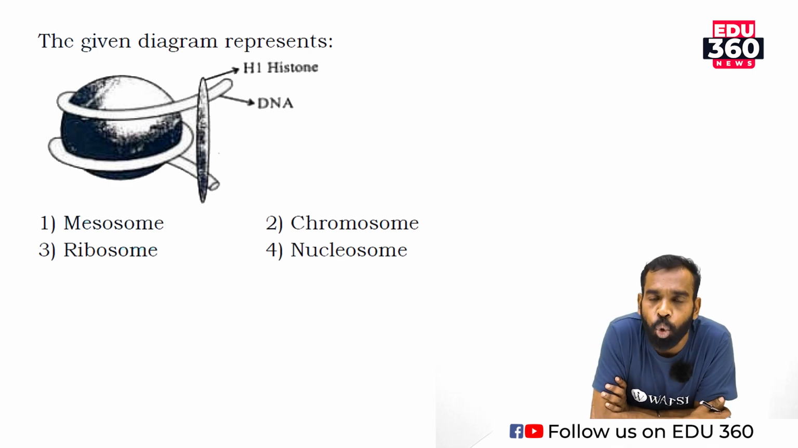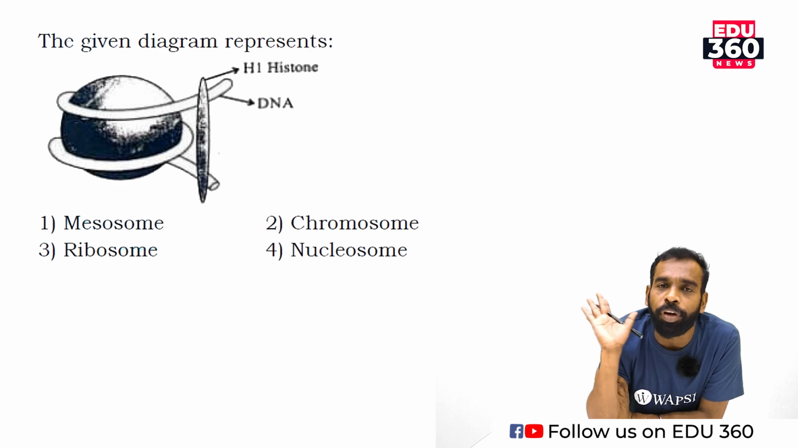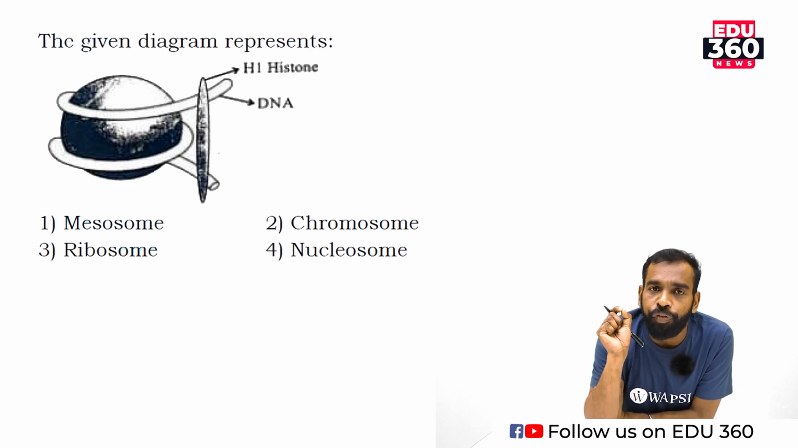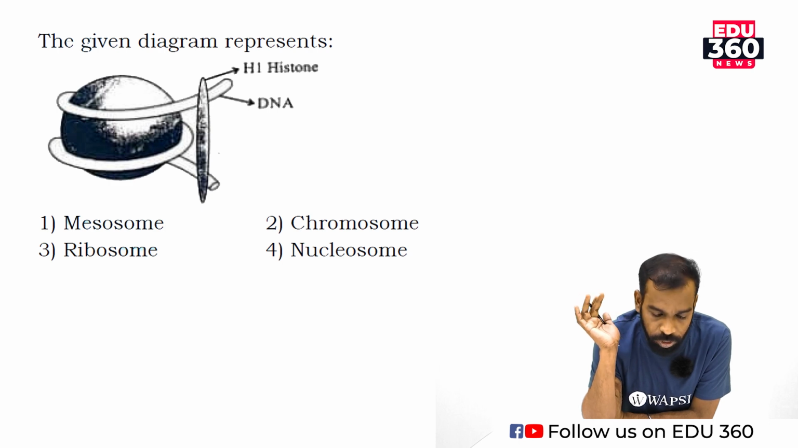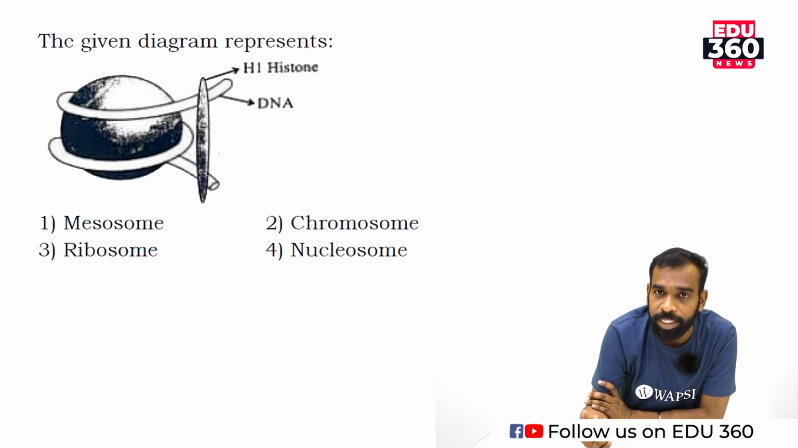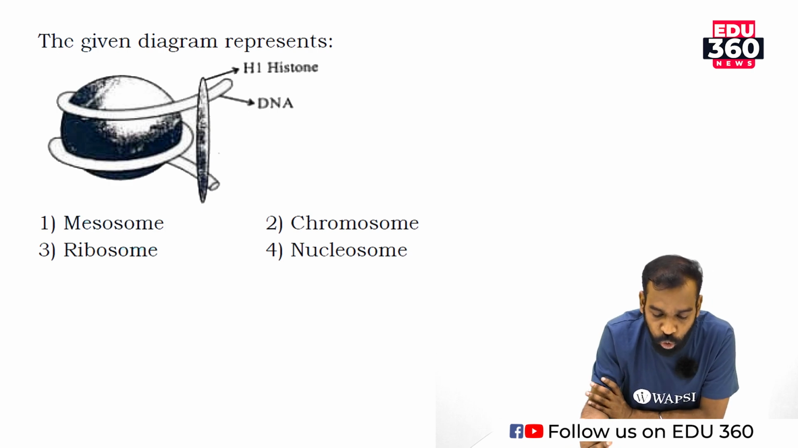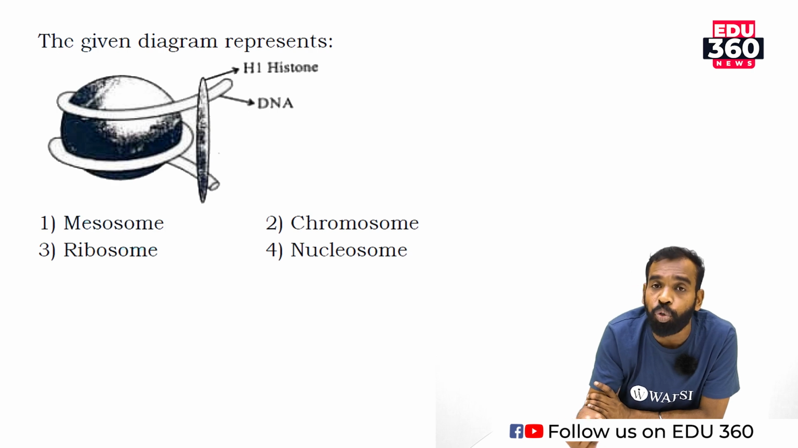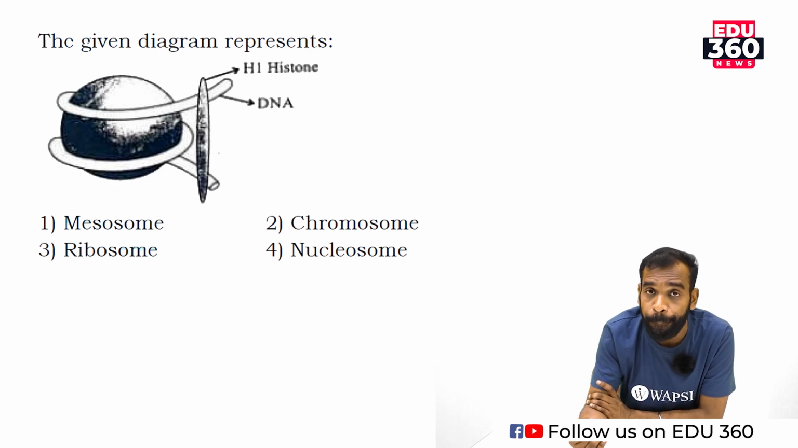Then question number 7, the given diagram represents... You know, nucleosomes. What is the nucleosome? It is the more microscopic unit of a chromosome. The basic content of chromosome is called nucleosomes. The given diagram represents: first one is mesosome. Mesosome is connected with cell. Second is chromosome. Third one is ribosome. And fourth one is nucleosomes. Is it clear? The given diagram represents option number 1 mesosome, option number 2 chromosome, option number 3 ribosome, option number 4 nucleosomes.